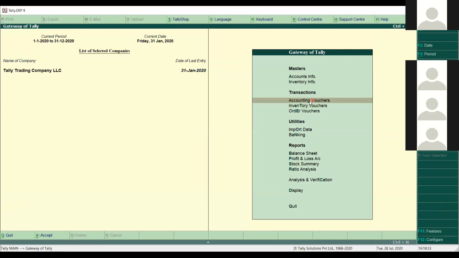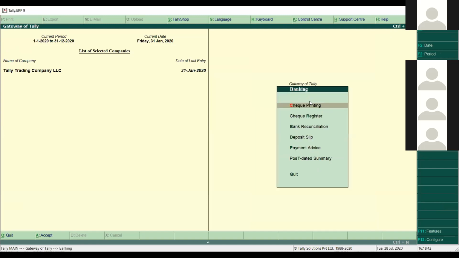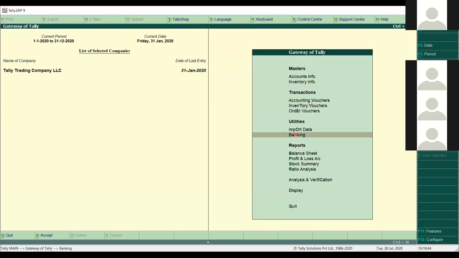We don't need to scroll up and down in this way to select the particular feature. We can simply press O, or press N to go for banking, and that particular feature will be activated automatically. So we will come back to our workflow, our agenda.